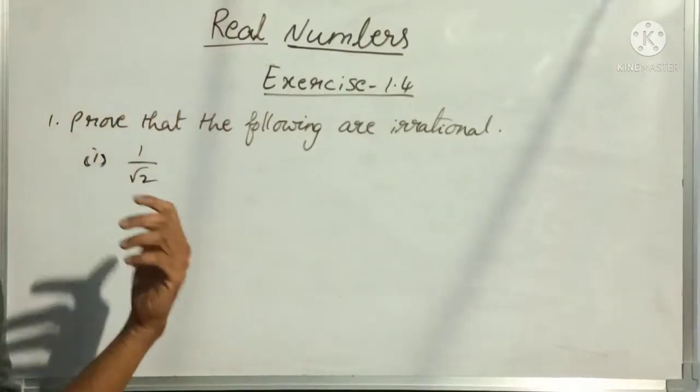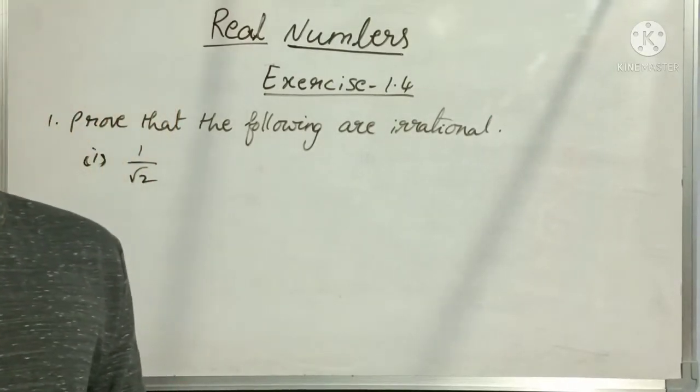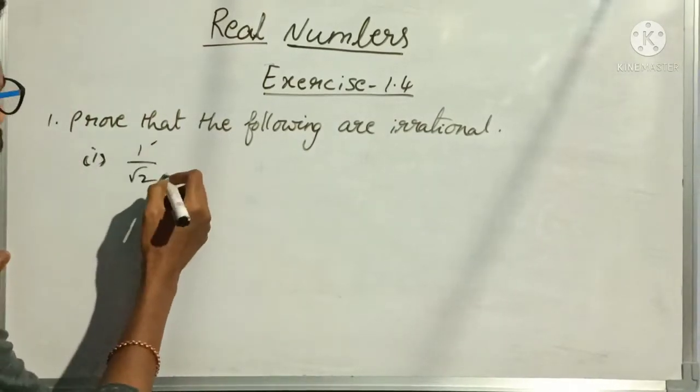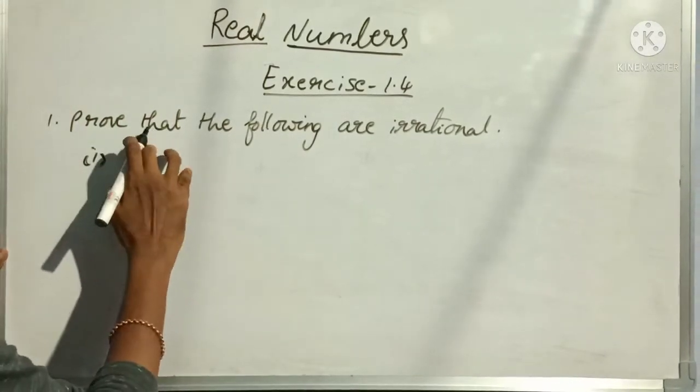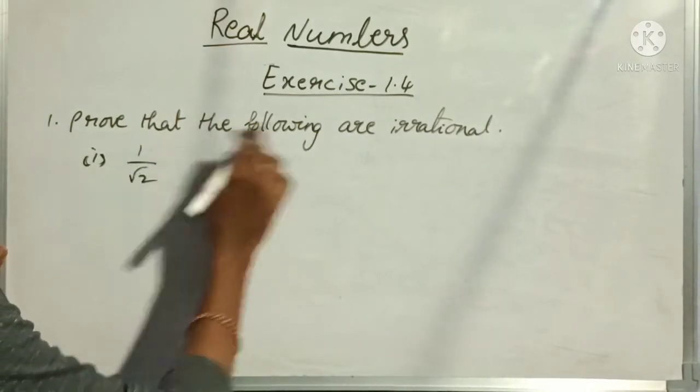Is 1 by root 2 a rational number or an irrational number? P by Q should be integers here. 1 is an integer, but root 2 is not an integer. That's why this is not a rational number. That only we have to prove.